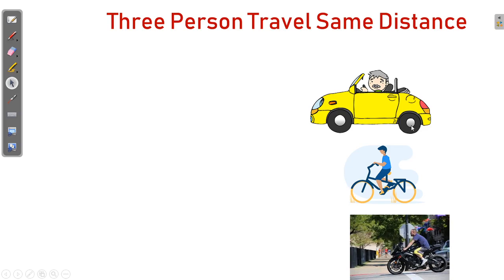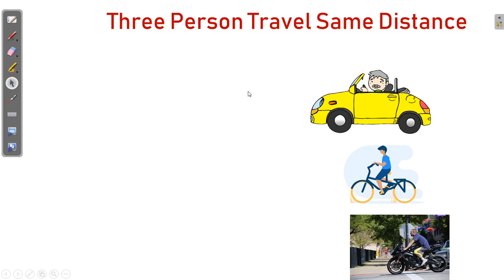So who reaches the destination first? Obviously Amar, who chose the car. Amar reached first, then Anthony, and then Akbar.